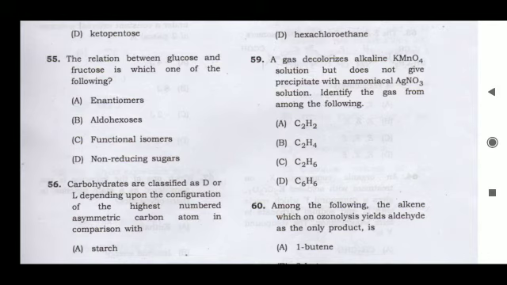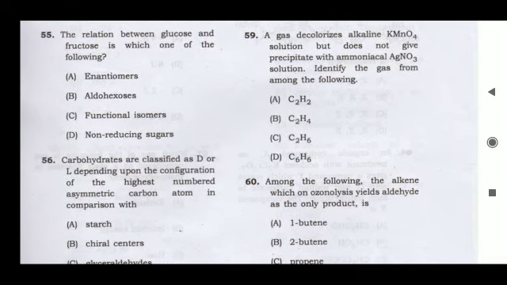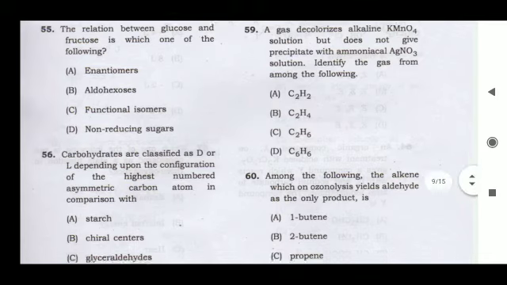So from the options we have to find the compound which contains a double bond. C2H2 is ethyne, an alkyne, so it's not possible. Then B, C2H4, ethene, so there is a possibility. Next option is C2H6, ethane, which cannot be our answer. Then D, C6H6, benzene, which also cannot be the answer because it is stabilized by resonance. That's why option B, C2H4, ethene, will be our correct option.